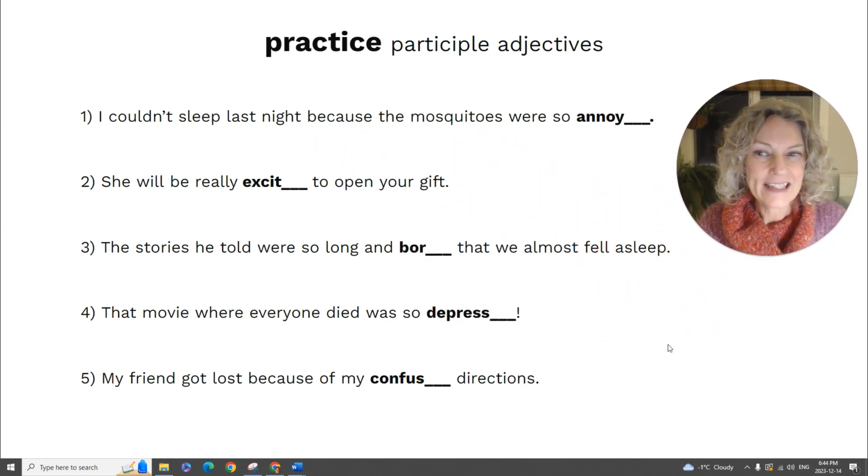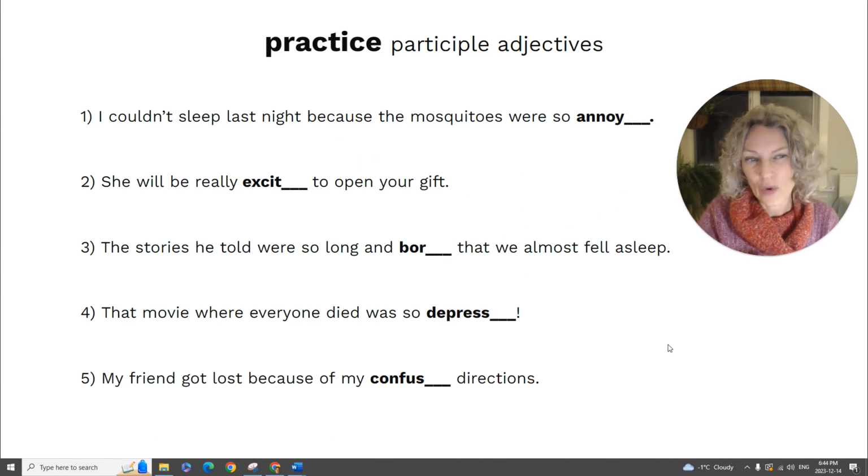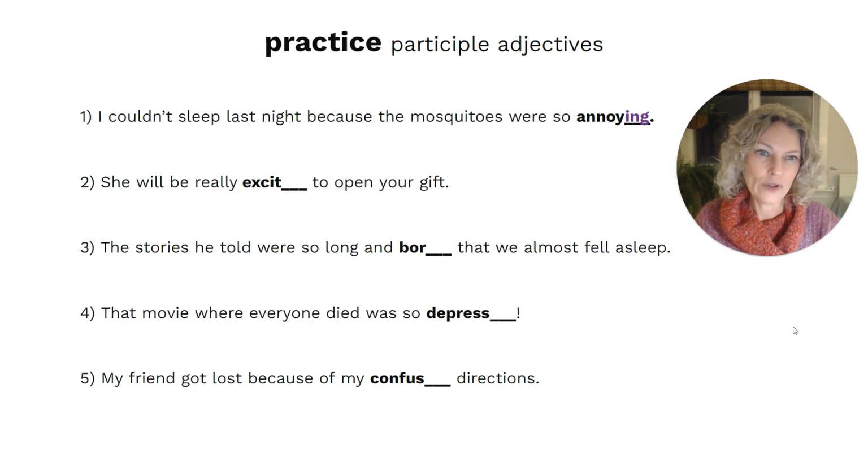I couldn't sleep last night because the mosquitoes were so annoyed or annoying. So ask yourself, do mosquitoes have feelings? No, they're the cause of annoyed feelings, right? So the mosquitoes were so annoying.